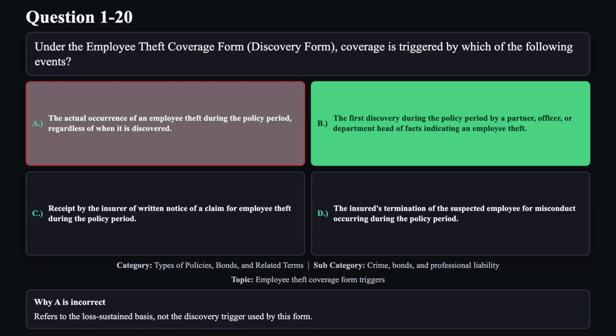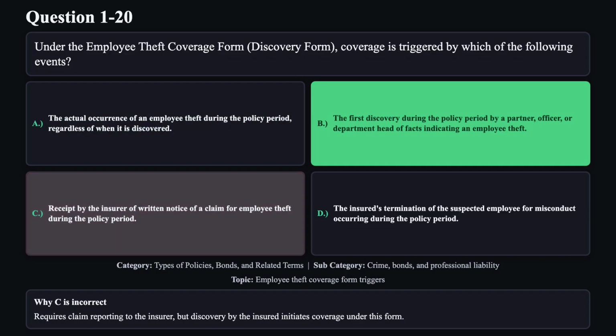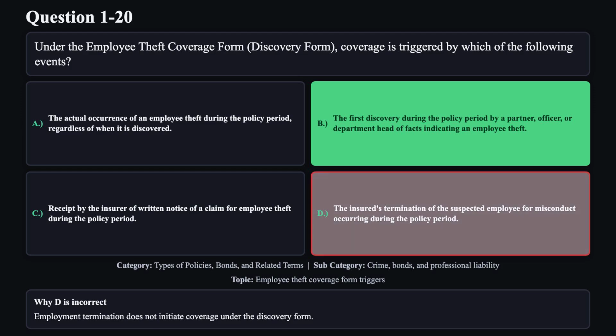Refers to the loss sustained basis, not the discovery trigger used by this form. Reason C is not correct. Requires claim reporting to the insurer, but discovery by the insured initiates coverage under this form. Reason D is not correct. Employment termination does not initiate coverage under the discovery form.